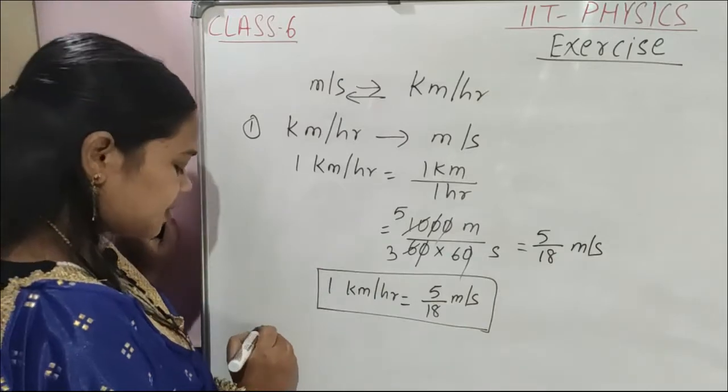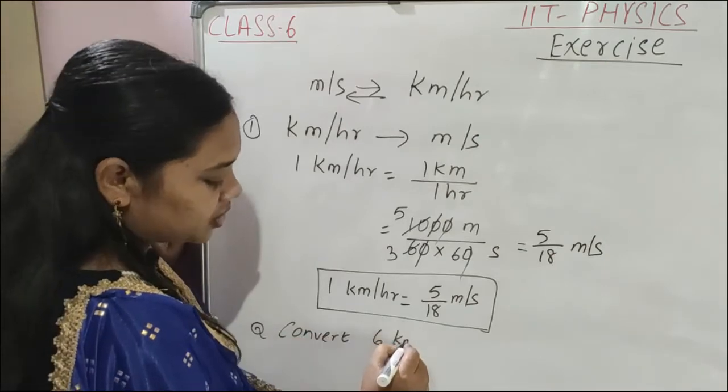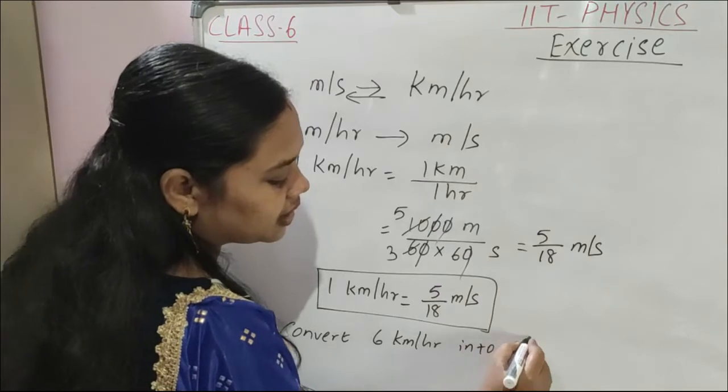How can you use it? Suppose the question is: convert 6 kilometer per hour into meter per second.